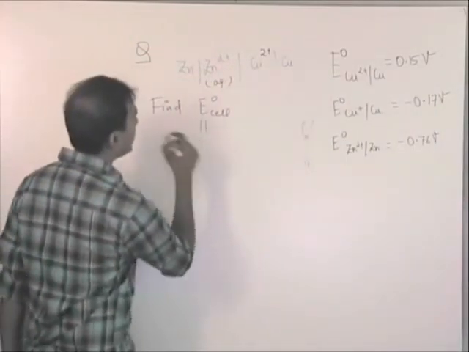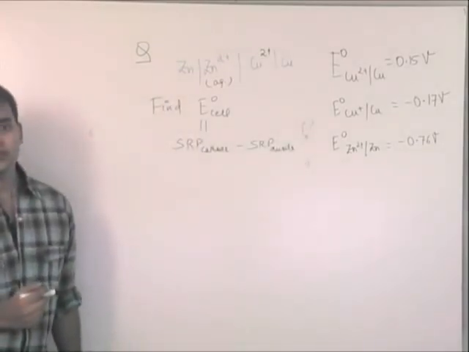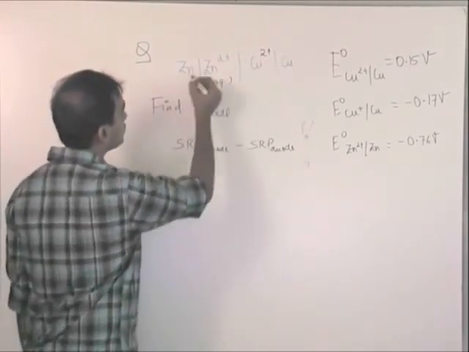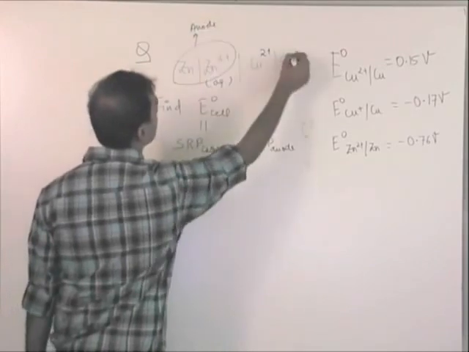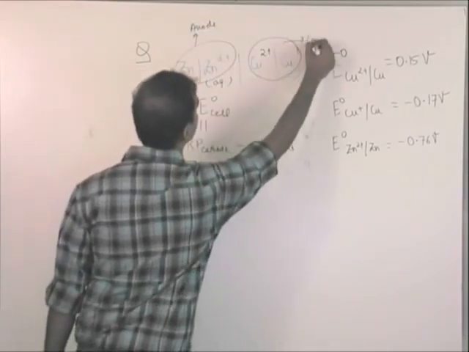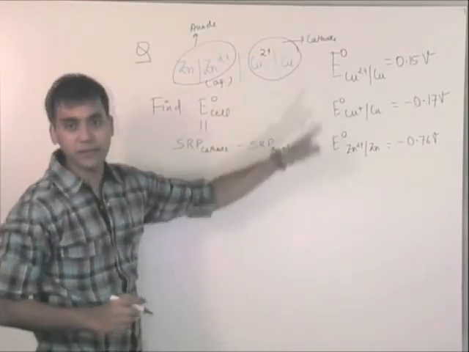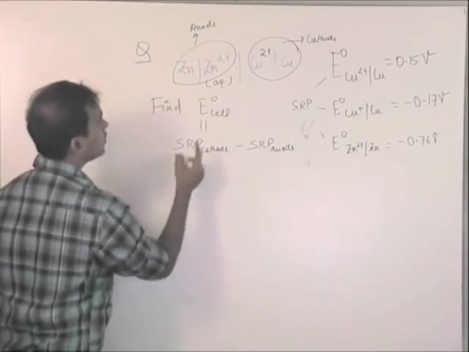In this case, we can say SRP of cathode minus SRP of anode. What is the cathode in this case? This is anode, and this whole thing is cathode. All these values are SRP. Yes. So in this case, it will be.